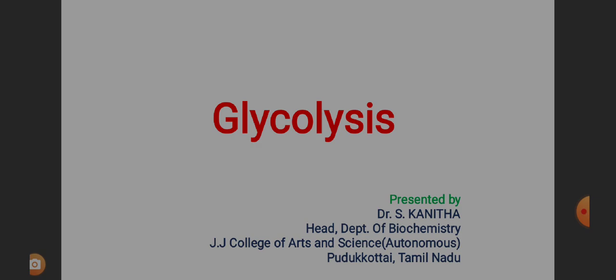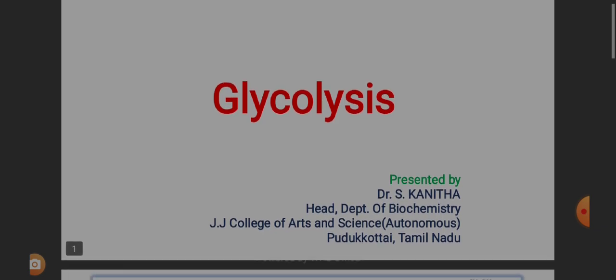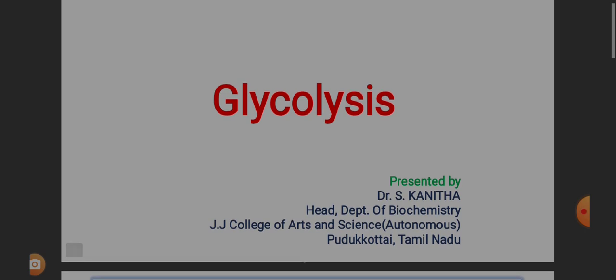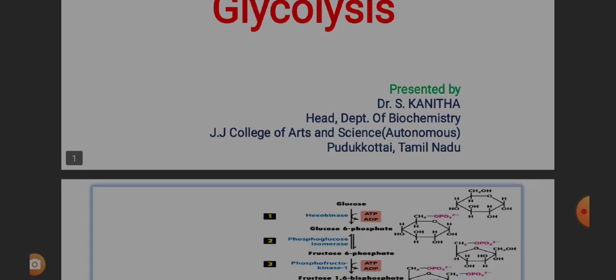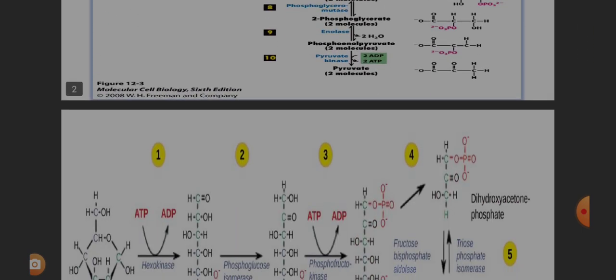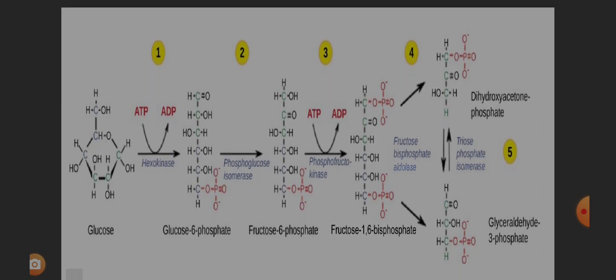This phase is named so because here high energy molecules, namely ATP and NADH and H plus molecules, are being generated. So overall, glycolysis converts one 6-carbon molecule of glucose into two 3-carbon molecules of pyruvate. The net products of these processes are two molecules of ATP and two molecules of NADH and H+. This slide shows the overall reactions involved in glycolysis. Now we are going to see each and every step in detail.